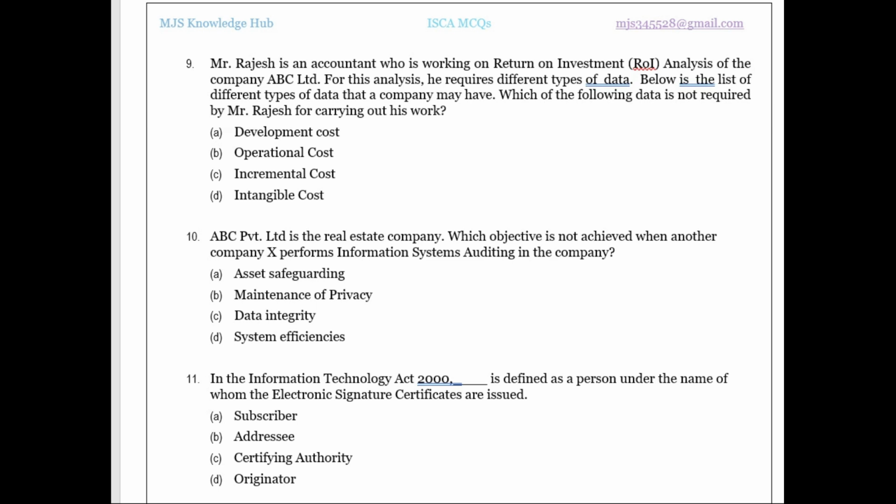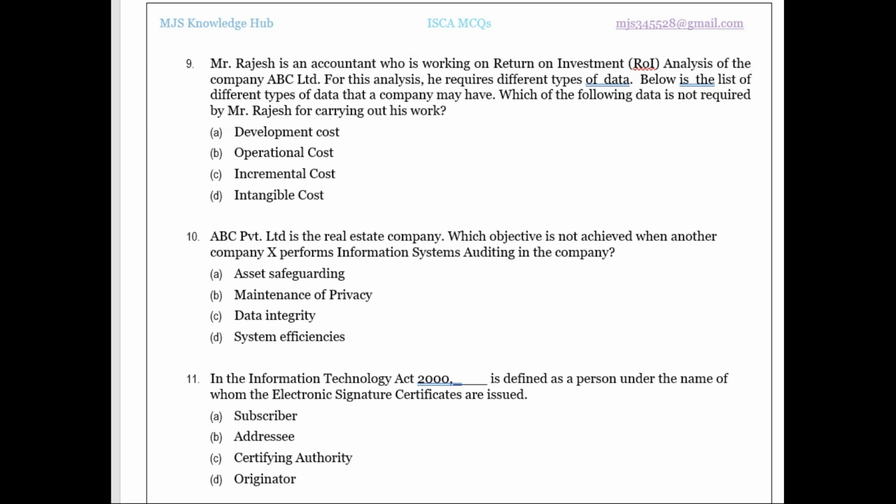For this analysis, he requires different types of data. Below is a list of different types of data that the company may have. Which of the following is not required for Mr. Rajesh to carry on his work? So he requires data for getting the return on investment for a particular project. If you are doing any project, we see what is the development cost for the project, then we see what is the operational cost involved, we see what are the tangible benefits involved, but we can't estimate or take incremental cost.